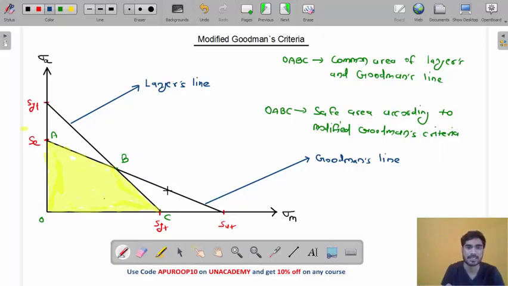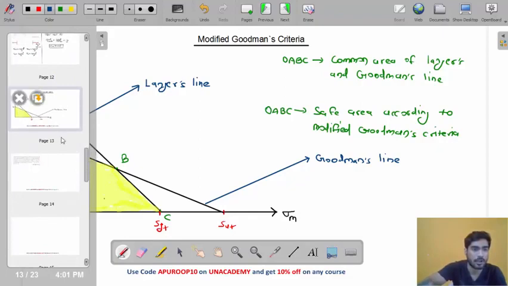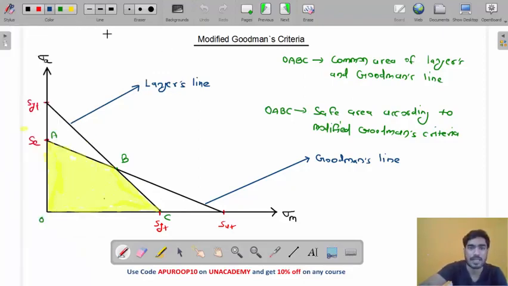Do you understand this? Now, my friend, we know the equation of Goodman's line, but we don't know the equation of Langer's line. So what will we do, my friend? We will write the equation of Langer's line.